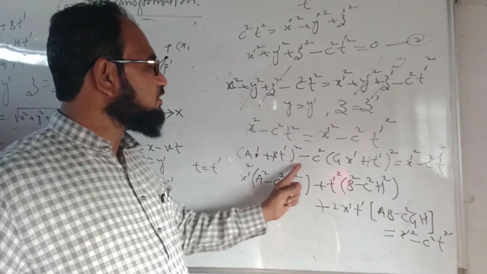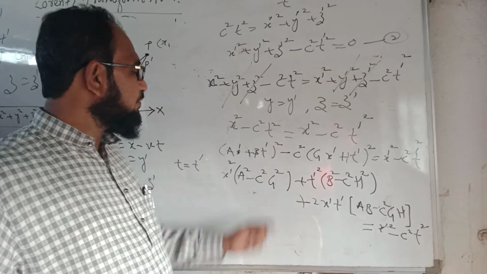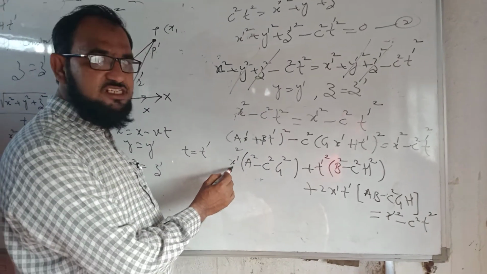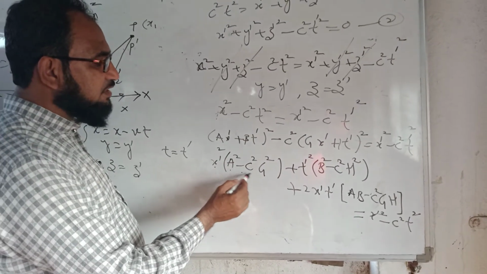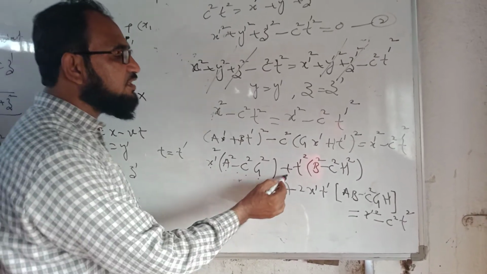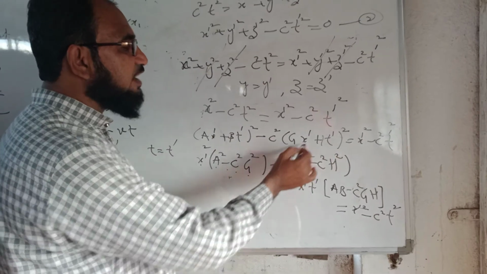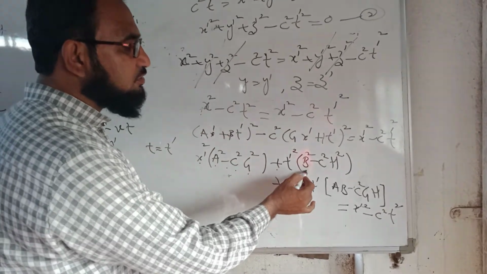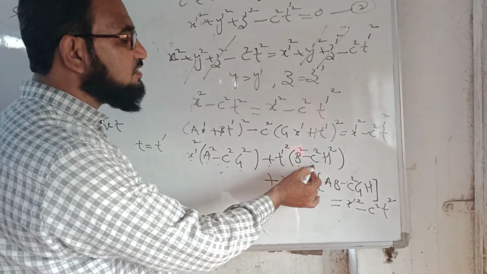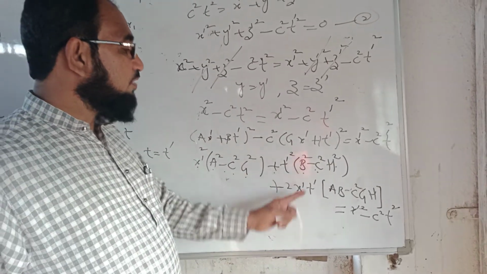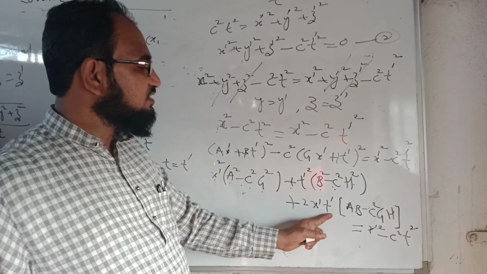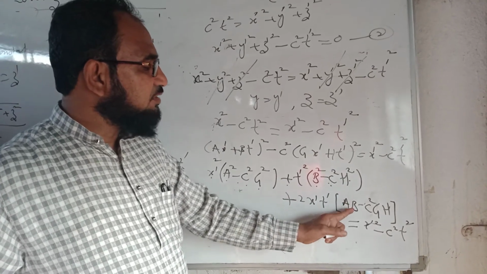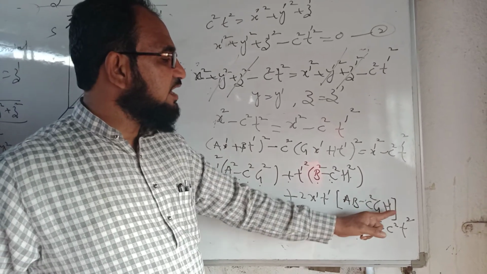Using the formula of (a + b) whole square, I am separating the terms containing x'². So x'² is taken common: (a² − c²g²) in one bracket, plus I am taking t'² common after expanding it, so it will be (b² − c²h²), plus the remaining terms having 2x't', which are taken common: (ab − c²gh).